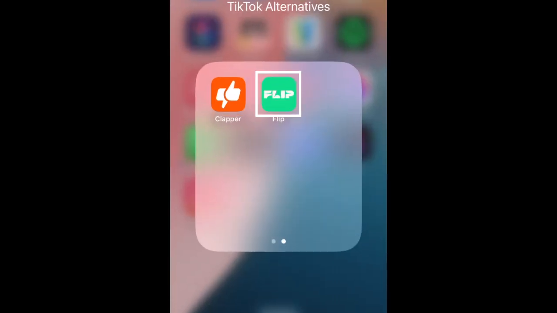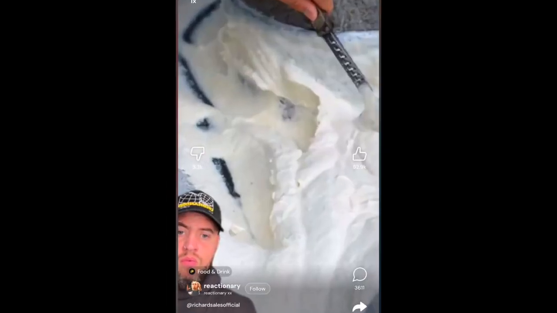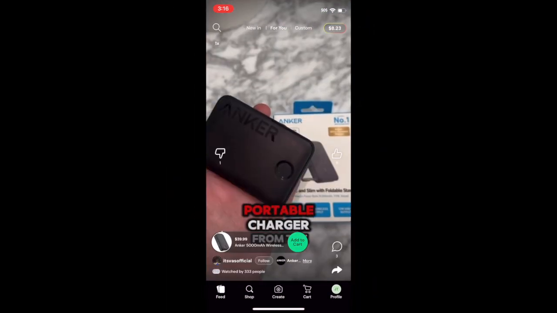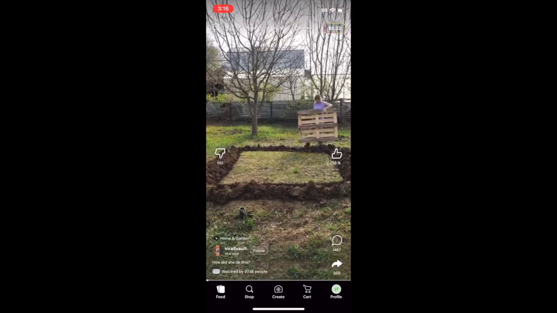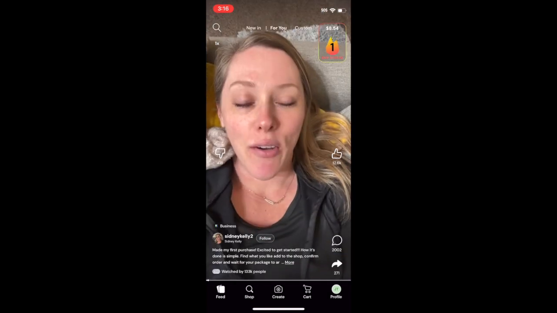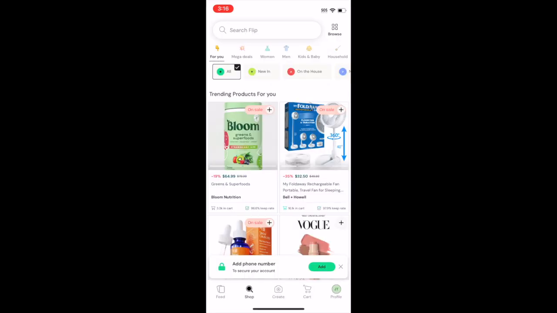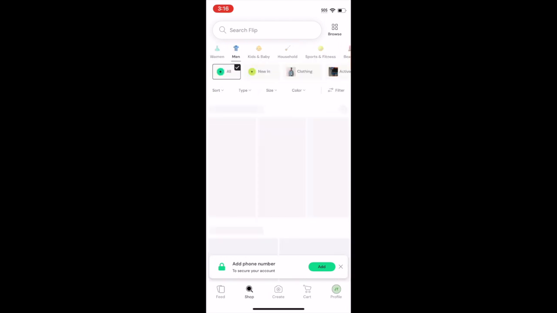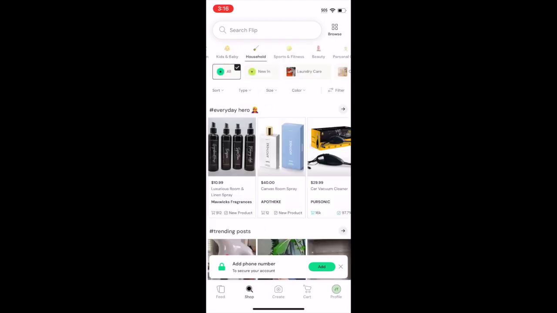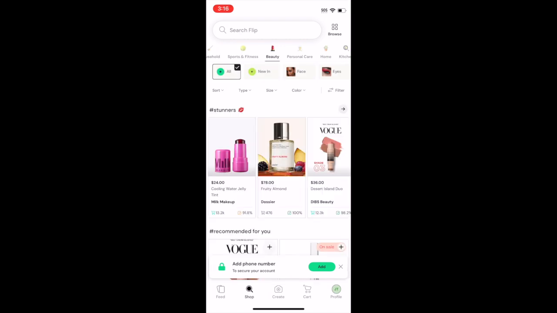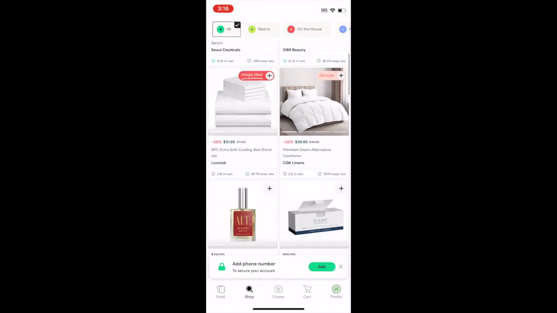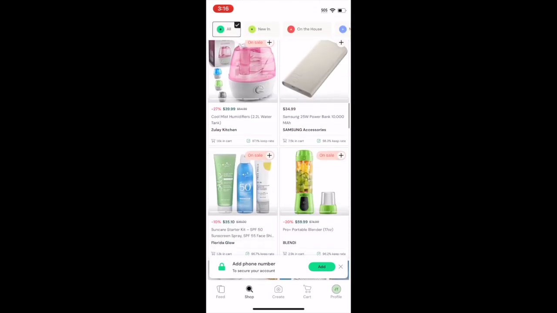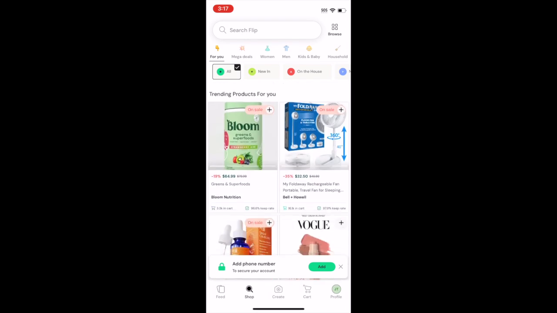Last but not least, we have the Flip app. If you love the shopping aspect of TikTok, Flip may be the alternative for you. Flip is the app where social media meets shopping, where you'll find real reviews from real people on products you might be interested in purchasing. As a creator on the app, you can promote products you use and love and earn affiliate commission when your viewers purchase something you promote on Flip. Flip is partnered with thousands of brands for clothing, beauty products, electronics, housewares, and more.